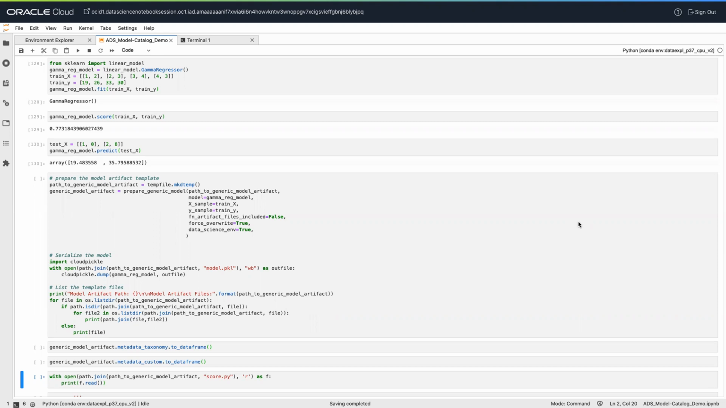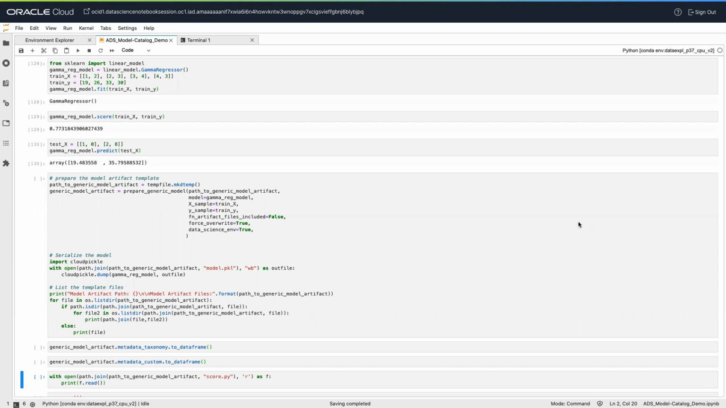First step is training a generic model. In this example, I'm using a Gamma regressor model from scikit-learn. ADS model doesn't support this class of models, so the generic model approach is used. Now, the second step is to serialize the model and prepare the model artifact.